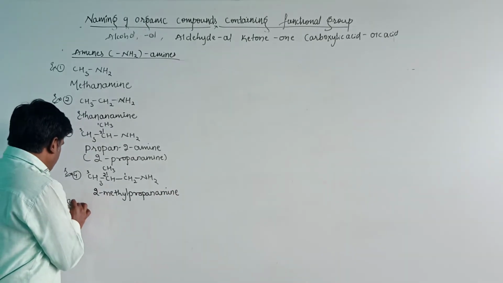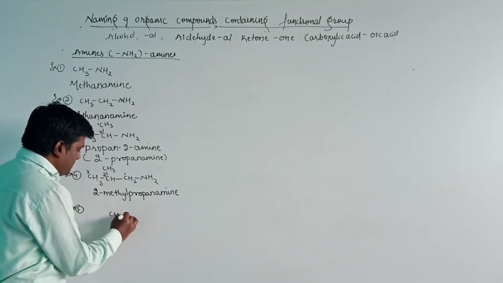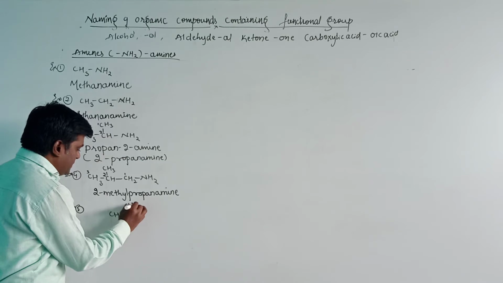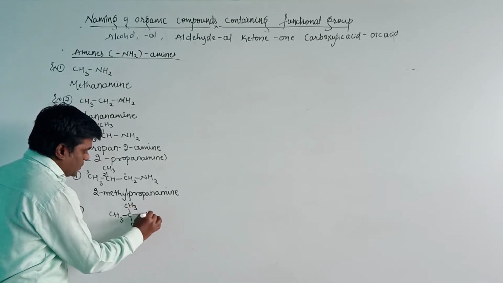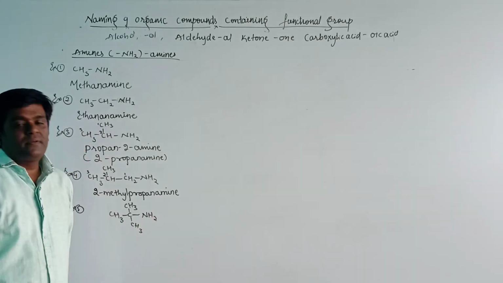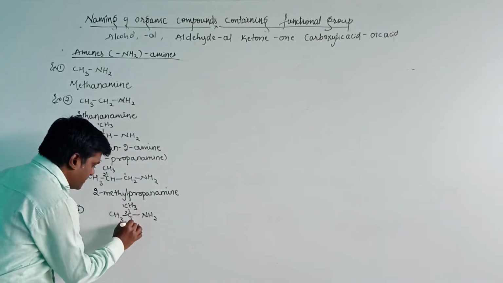The next one, that is the fifth example here, CH3, CH3 and CH3NH2. Here the number of carbon atoms in the parent chain is 1, 2, 3.